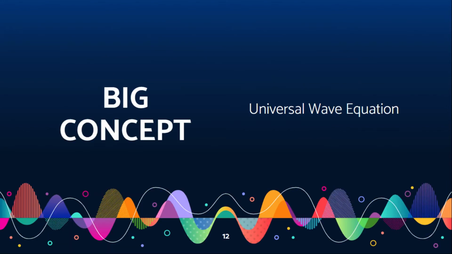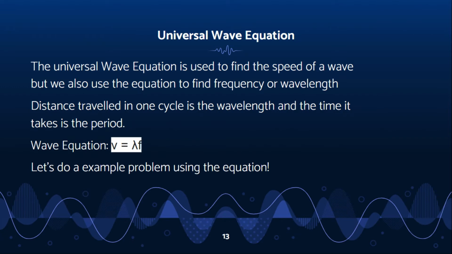Okay, right now, I'm going to be talking about a very big concept and a very important one too. So listen up. Well, to get the velocity of a wave, we need to use the universal wave equation. Since we already know the formula, V equals d over t, you can use the characteristics of a wave to determine the velocity. The distance traveled in one cycle is the wavelength and the time it takes is the period. So using those, we can make the formula for the velocity of a wave. V equals wavelength divided by period.